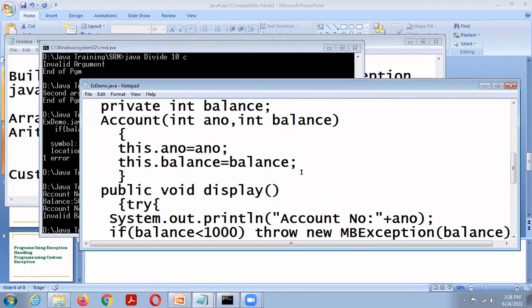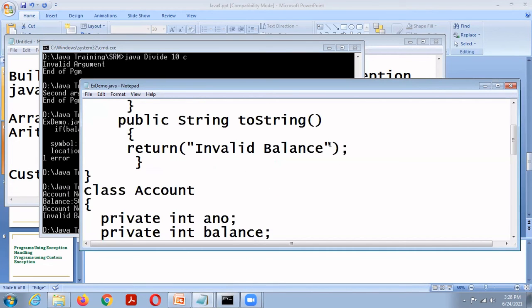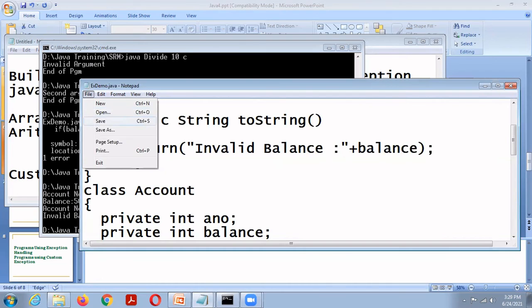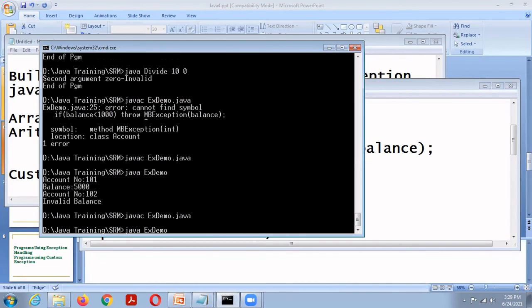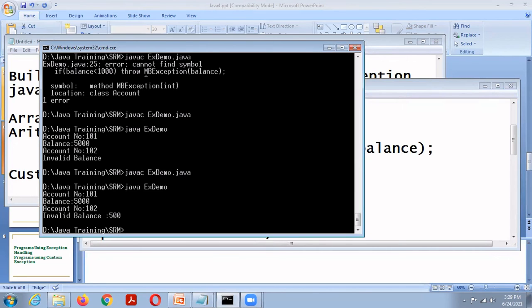Suppose we want to print the balance also, just put plus balance: invalid balance, balance. Then it will print the balance also.